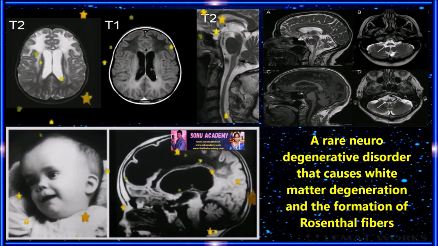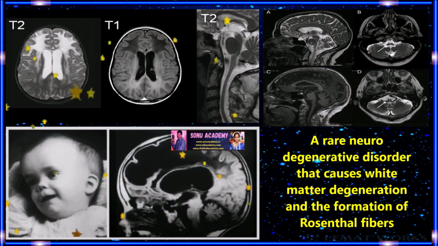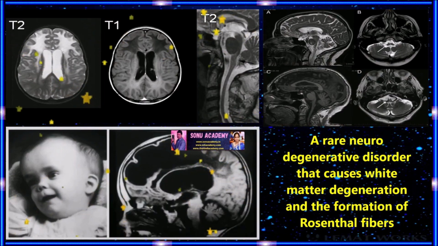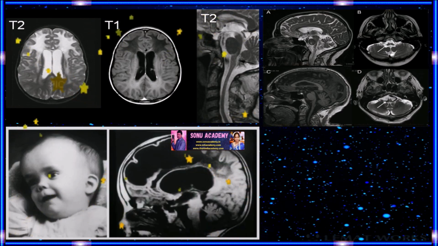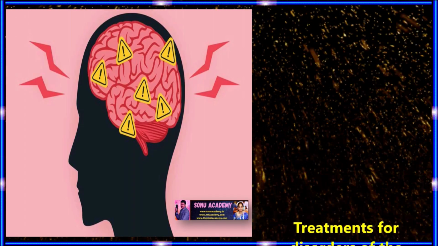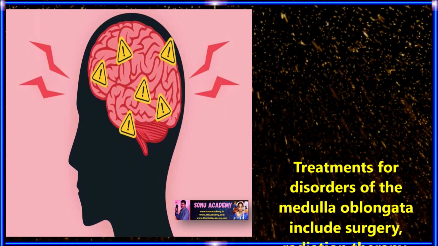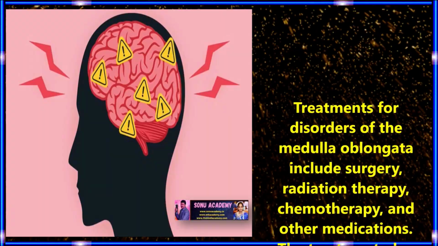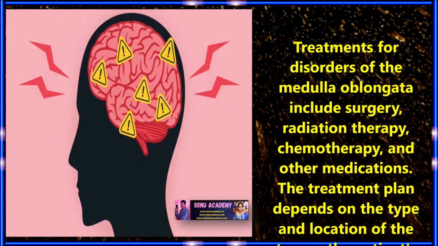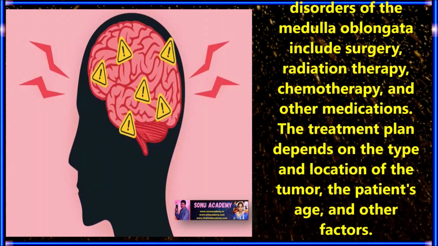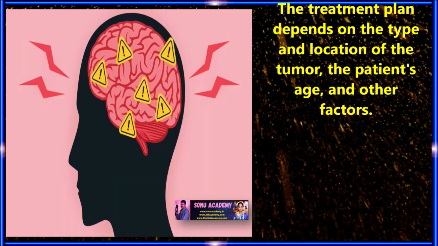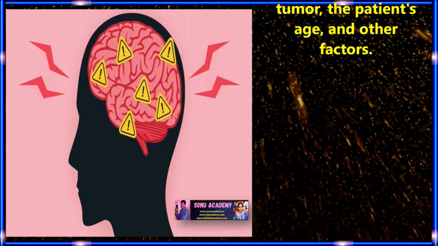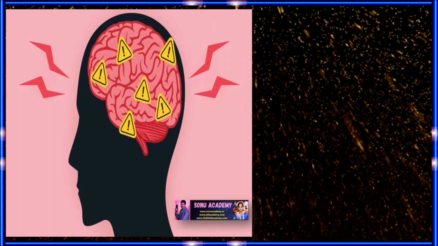Alexander disease is a rare neurodegenerative disorder that causes white matter degeneration and the formation of Rosenthal fibers. Children, now let us discuss the treatment for these disorders. Treatment for these disorders of the medulla oblongata includes surgery, radiation therapy, chemotherapy and other medications. The treatment plan depends on the type and location of the tumor, the patient's age and other factors.